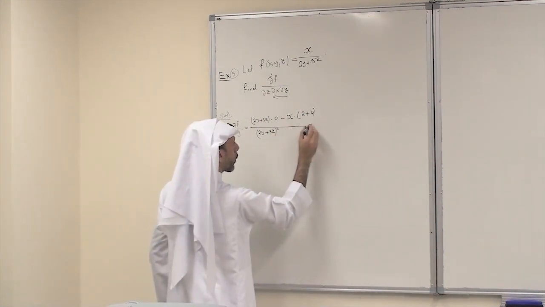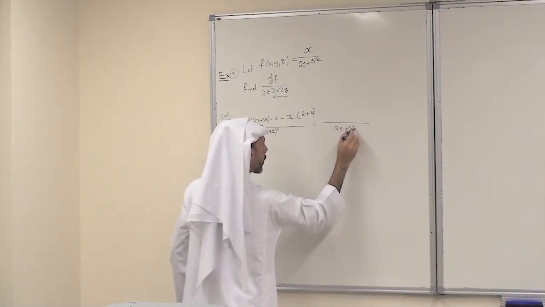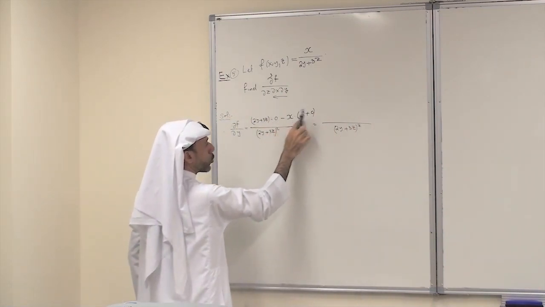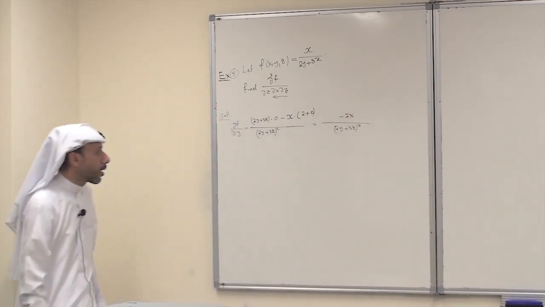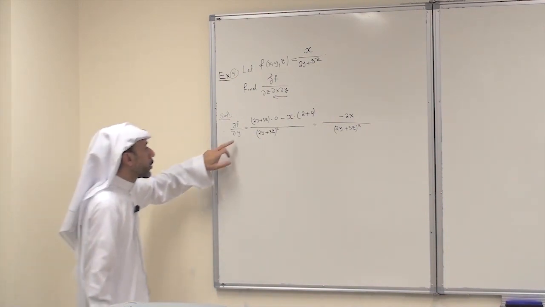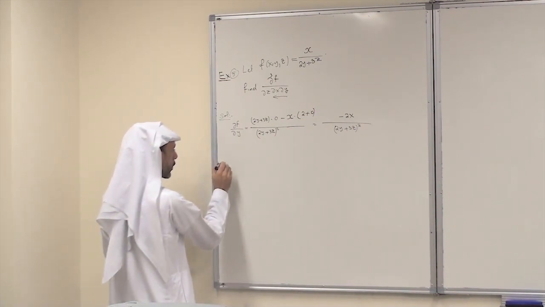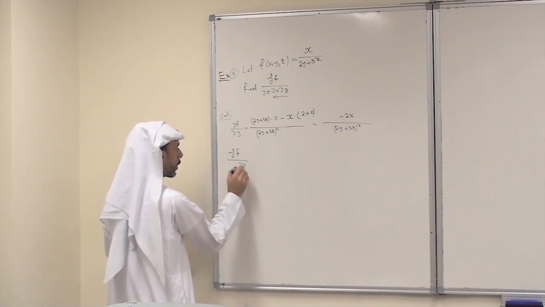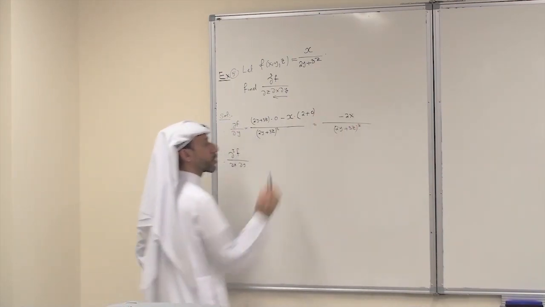Simplify, this becomes the following. This is 2y plus 3z squared. This is 0, minus 2x. So the derivative is minus 2x over 2y plus 3z squared. Next, we need to differentiate with respect to x. Now this is the second derivative of f with respect to y, now with respect to x. So you differentiate this with respect to x.